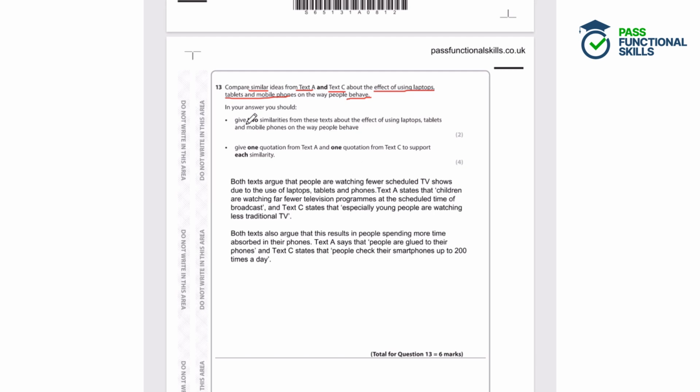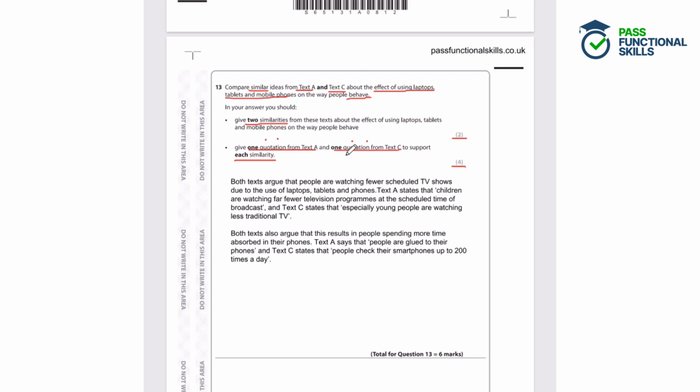We need to give two similarities. So we're not looking at differences here, just similarities. What is the same in both texts? And then we need to give quotations. So one quotation from text A and one from text C to support each similarity. So if we've got one from text A to support the first similarity and one for the second, and then another one to support the second similarity for both texts. So a total of 4 quotations. So you're going to get 2 marks for identifying similarities and then 4 marks for giving 4 relevant quotations.